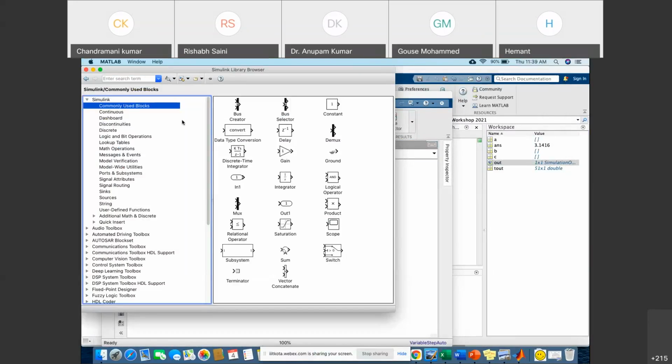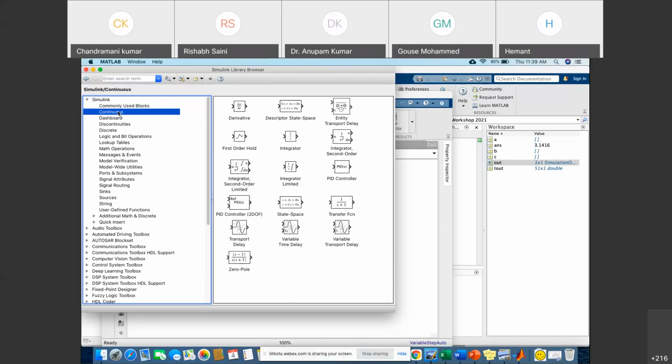Now we'll see how to perform a simple operation, right? Before going to the operations, we will see what things are available in MATLAB. So you can see commonly used blocks. These are the commonly used blocks in MATLAB, right? You can see the integrator block is available, and the discrete time integrator is also available. Similarly, we have a gain block, summation block, right?